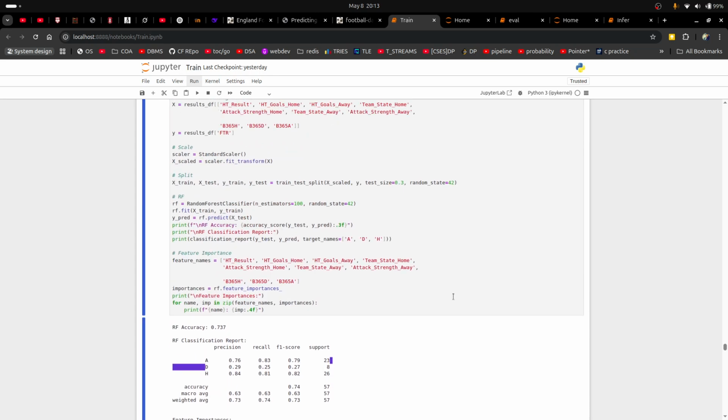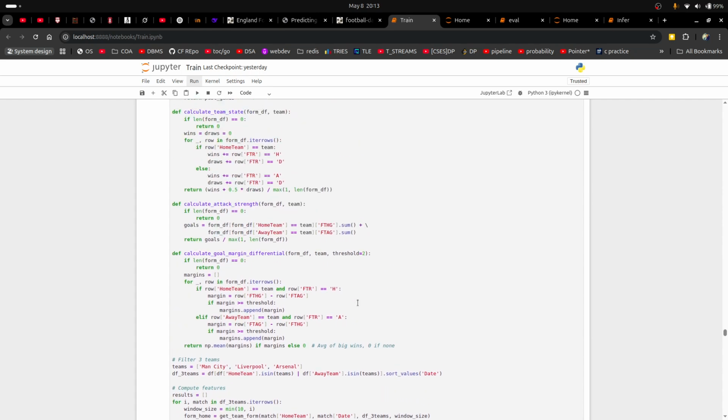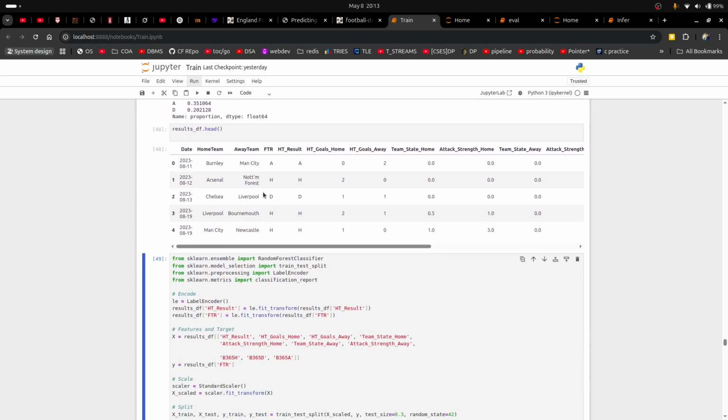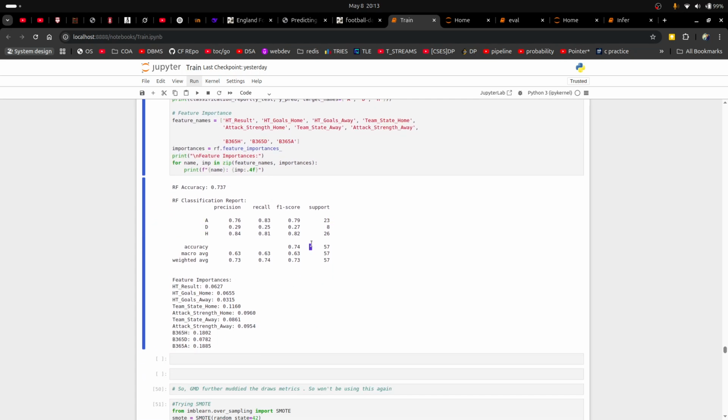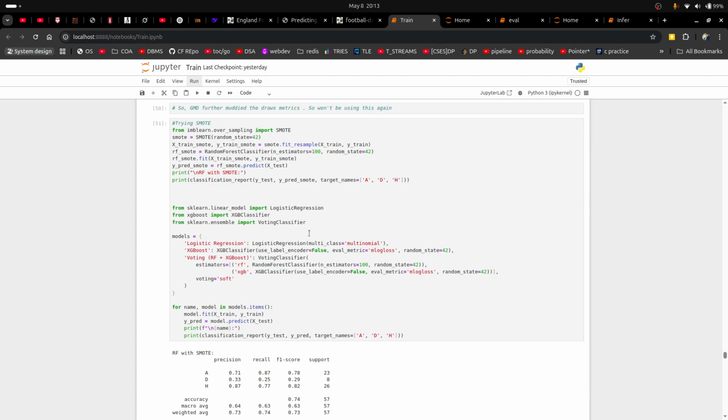Then we tried to engineer another feature called goal margin differential. We thought it places heavy weight on matches where one team was completely wiped out by another team. If in the past few matches a team has completely annihilated another team, maybe that team is far stronger and in a much better state. So maybe our predictions would be better if we incorporated that into the mix. But as we found out later, it didn't. It increased the draws percentage by a few decimal points, but not appreciably enough.